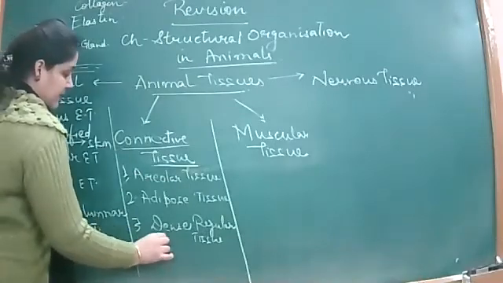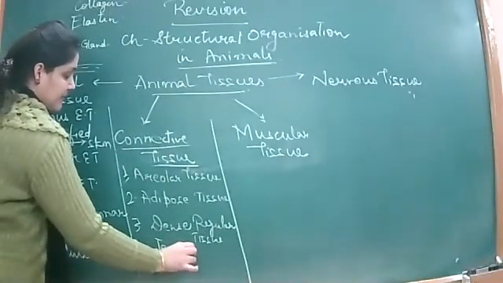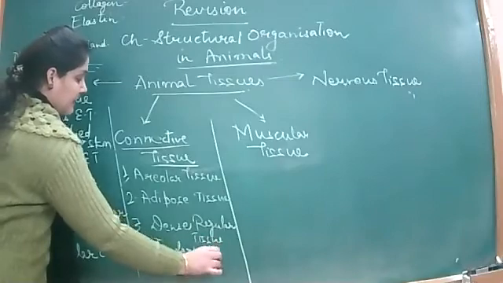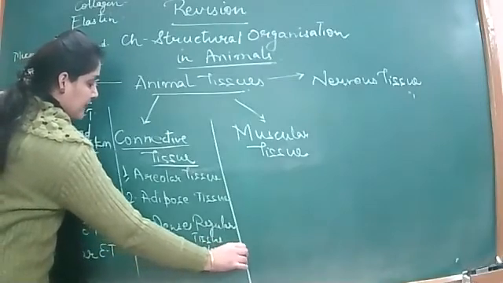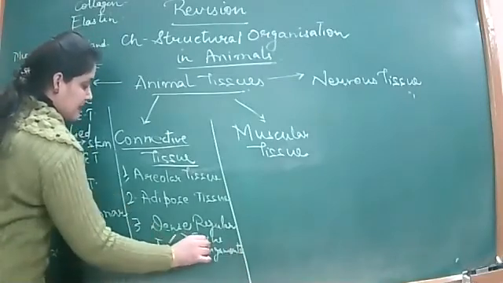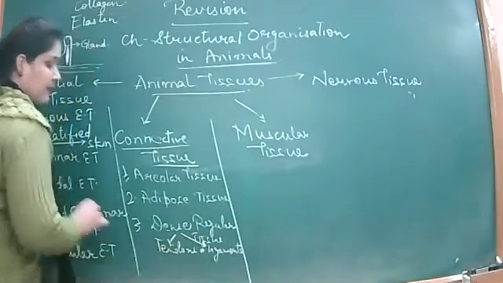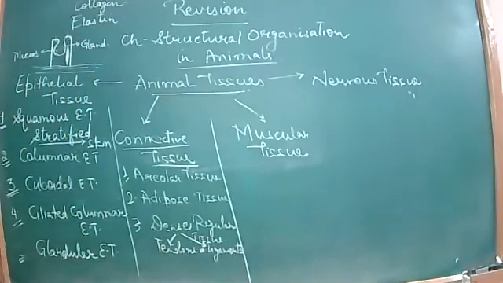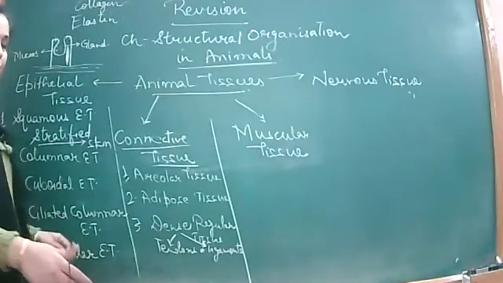Those parts are the tendons and the ligaments. Tendons and ligaments are the dense regular tissues, right? Tendons join bone and muscle, and ligaments join bone with another bone, right?